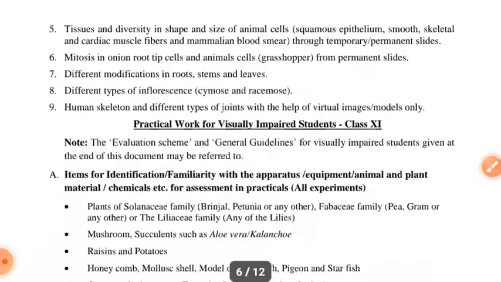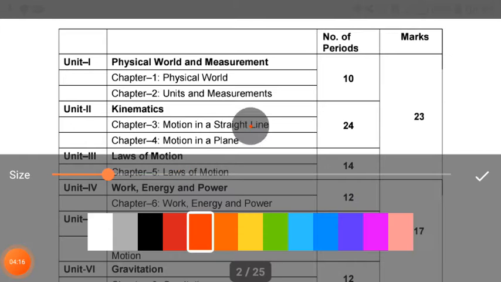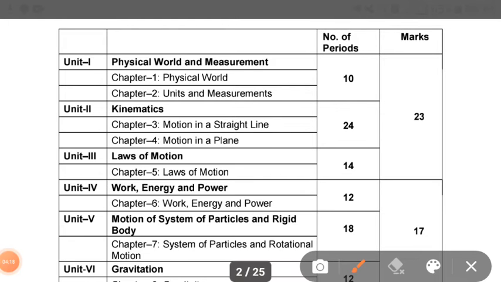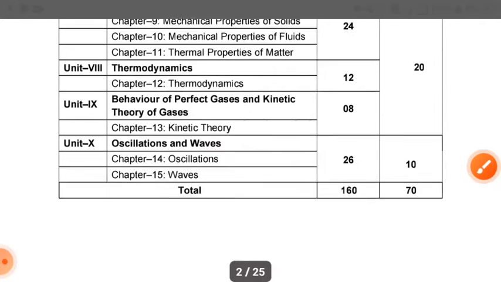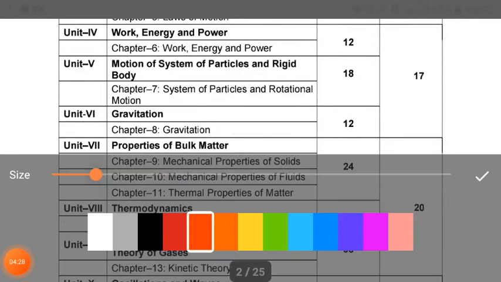Okay, now we will move to the physics. Okay students, if you talk about the physics, then how many units do we have? We have almost 10 units in total.